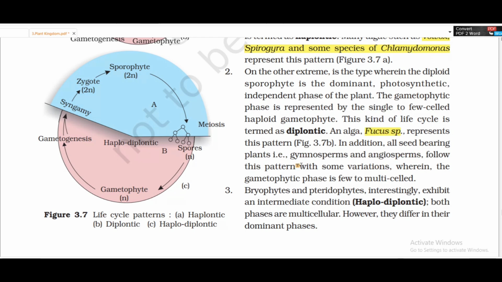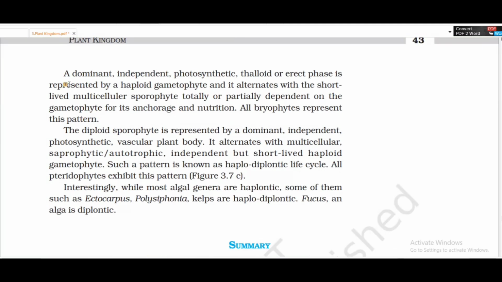In addition, all seed-bearing plants, gymnosperms and angiosperms, follow this pattern with some variations. The bryophytes and pteridophytes interestingly exhibit an intermediate condition, haplodiplontic. Both phases are multicellular, however there is a difference in the dominant phase. A dominant and independent photosynthetic thalloid or erect phase is represented by the haploid gametophyte, and it alternates with a short-lived multicellular sporophyte totally or partially dependent on the gametophyte for its anchorage and nutrition. All bryophytes represent this pattern.